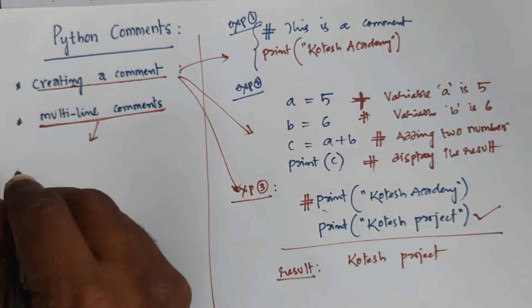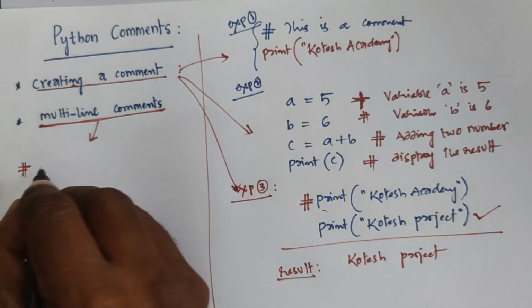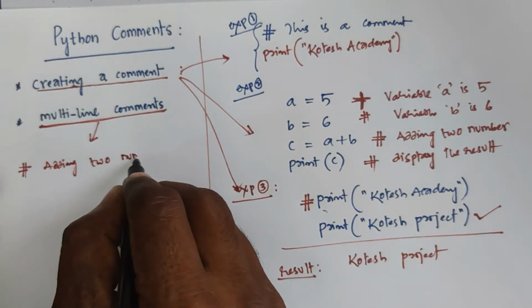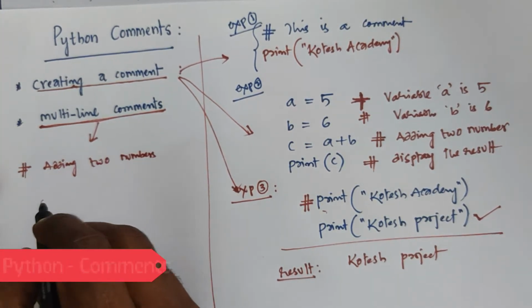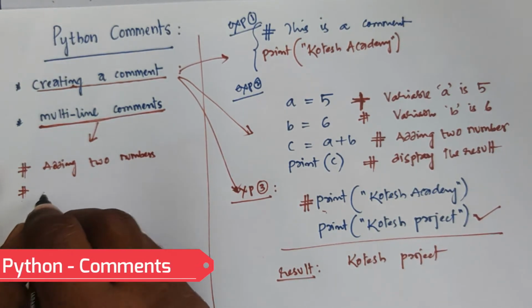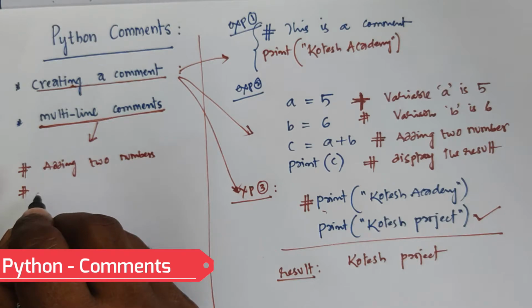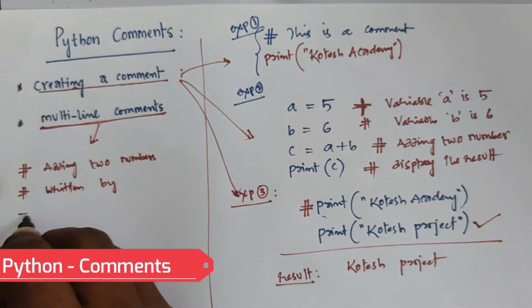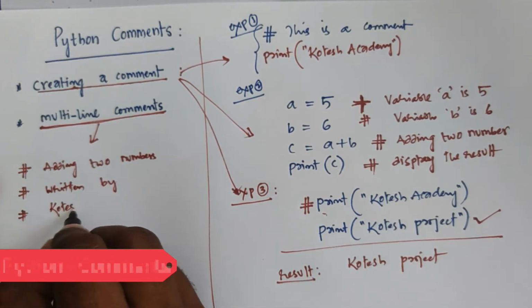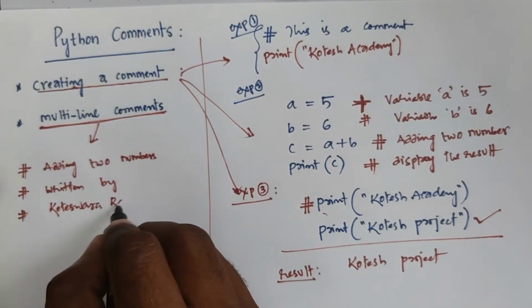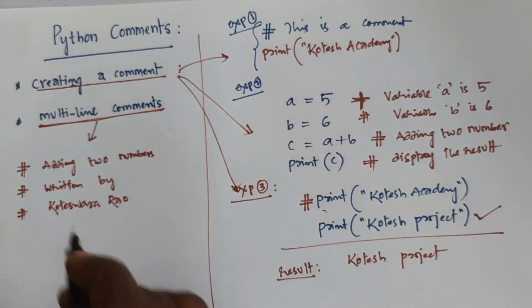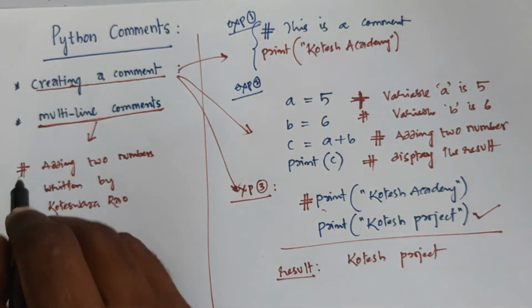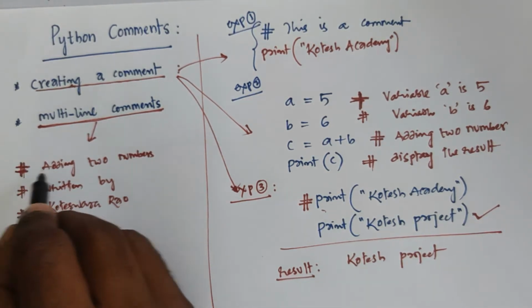For example, I am adding: adding two numbers, written by Koteswara Rao. How many lines do we have? Three lines, all comment lines. That is why you have to use a hash symbol for each line.